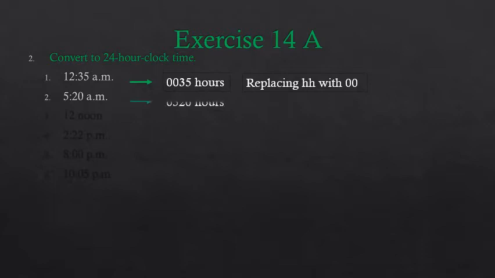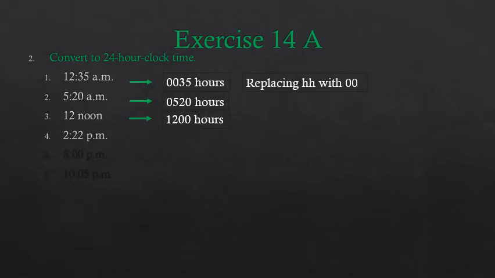So you will write this time as 05:20 hours in 24-hour clock time. Next one is 12 noon. Children, we know 12 noon means 12 hours past midnight. So how are we going to write this time in 24-hour clock? It will be equal to 12:00 hours.